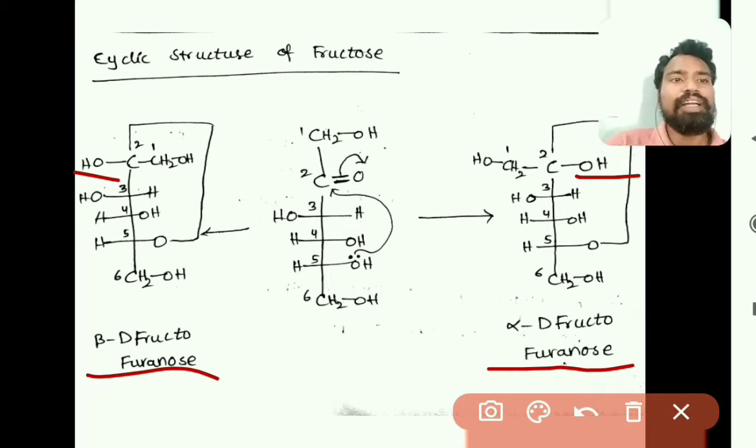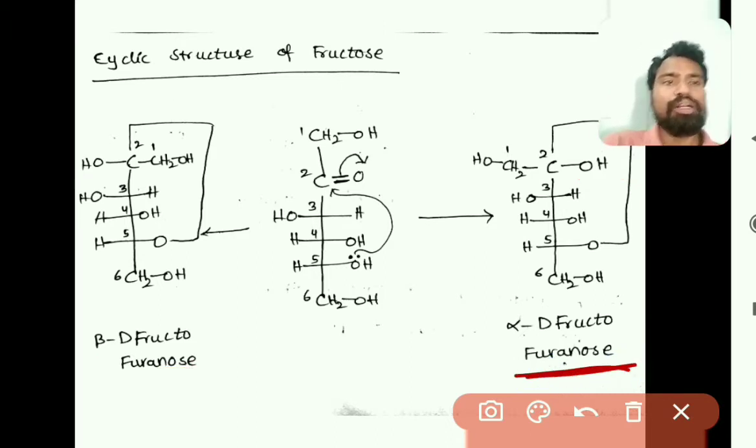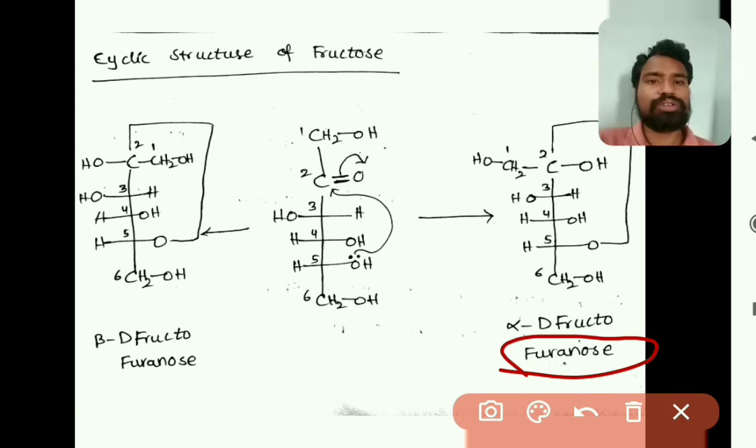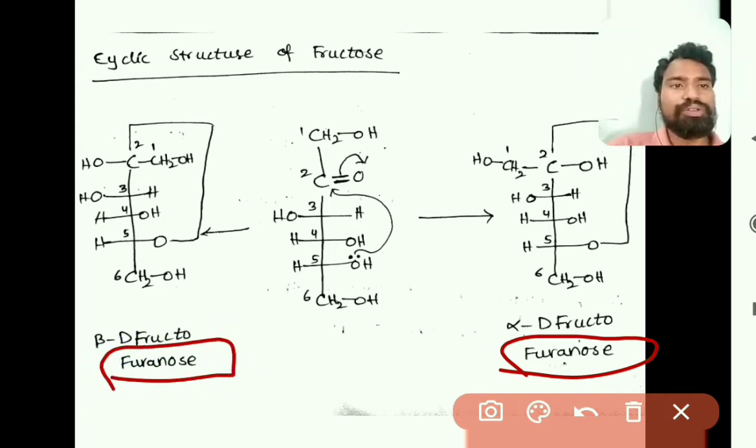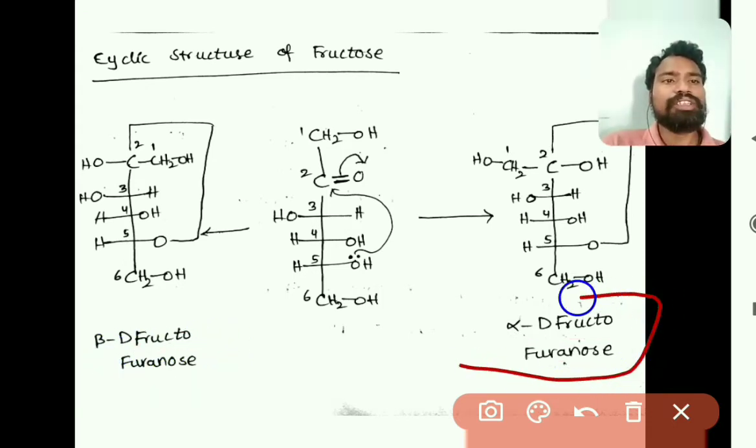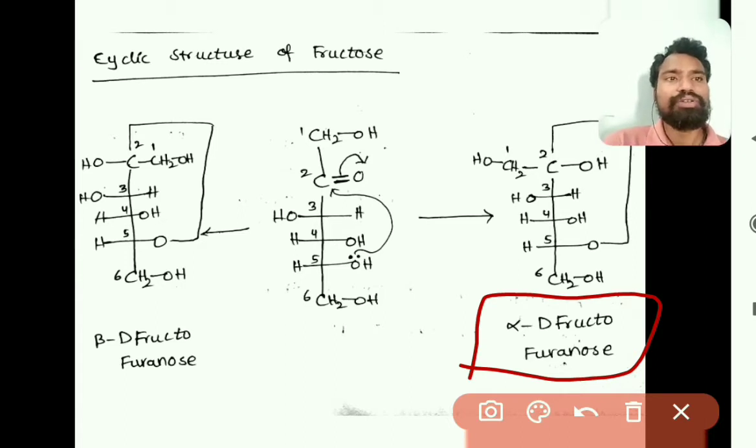So why is it called furanose? Furan plus ose, that is furanose, because furan is a 5-membered ring consisting of oxygen. So similar to furan, as it is a 5-membered ring, it is called a furanose, because it is a carbohydrate. So that is ose, right? So as it is a 5-membered ring, it is called furanose. So this is alpha D fructofuranose and the second one is beta D fructofuranose.